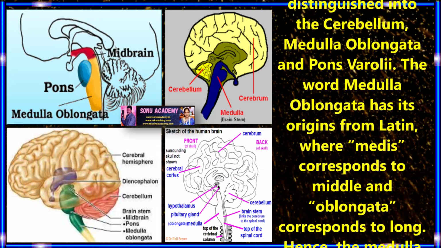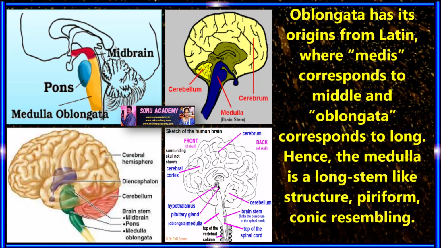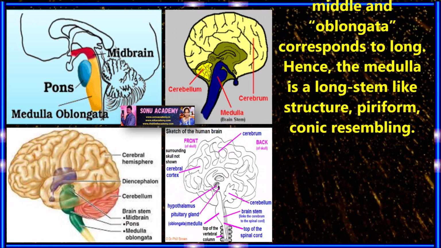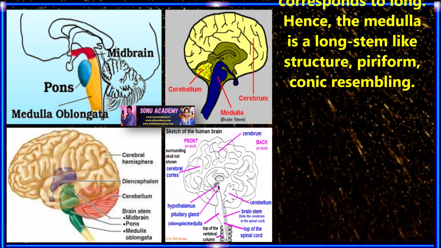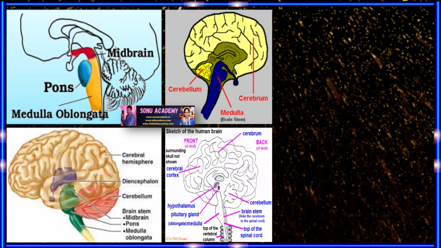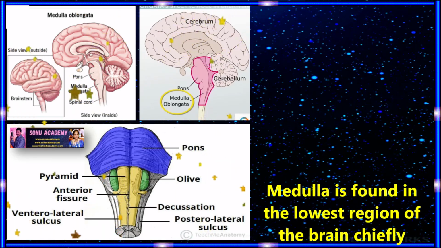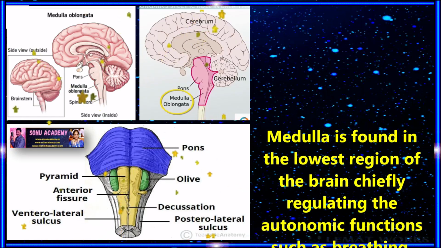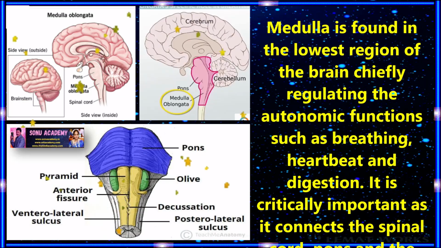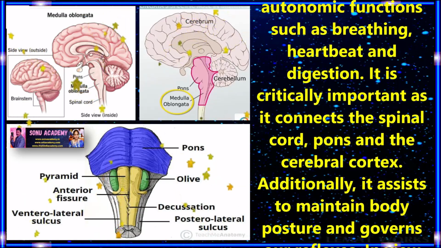The word medulla oblongata has its origin from Latin, where medulla corresponds to middle, and oblongata corresponds to long. Hence the medulla is a long stem-like structure, piriform, conic in resemblance. The medulla is found in the lowest region of the brain, chiefly regulating autonomic functions such as breathing, heartbeat, and digestion. It is critically important as it connects the spinal cord and the cerebral cortex.